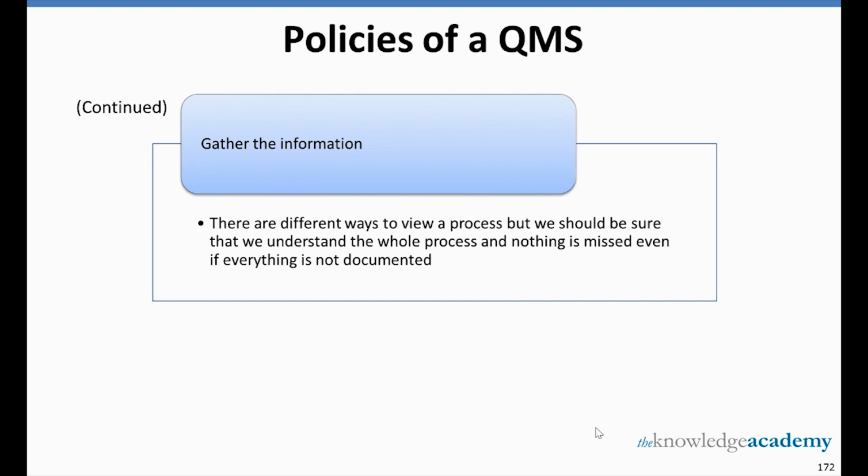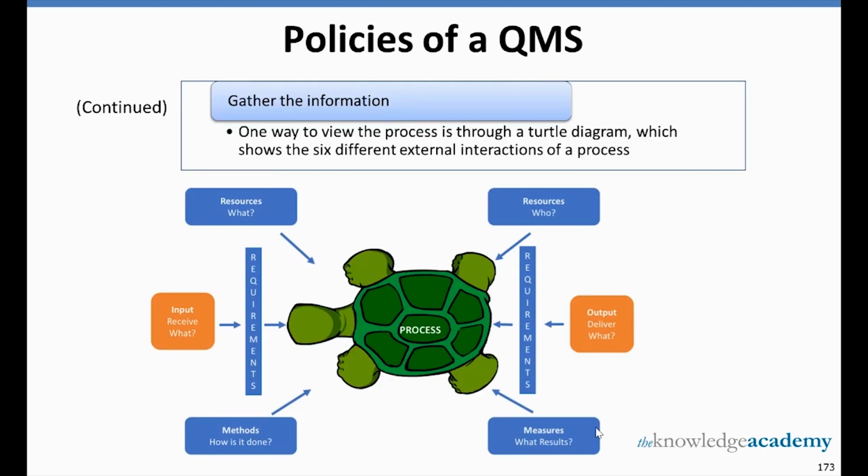Then we gather the information. There are different ways to view a process, but we should be sure that we understand the whole process and nothing is missed, even if everything is not documented. Now, there is a way to view the process, which is through a turtle diagram, which shows the six different external interactions of a process.